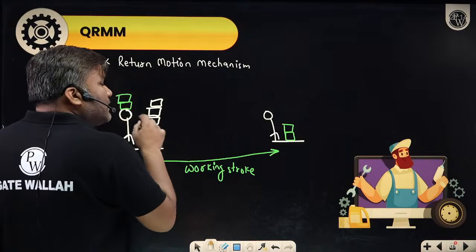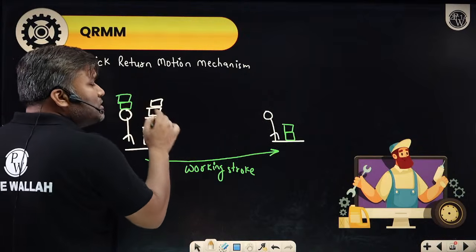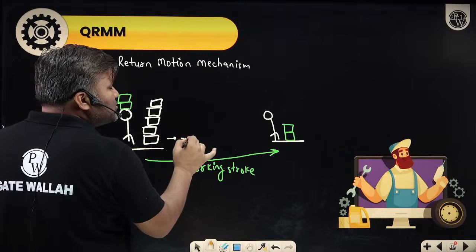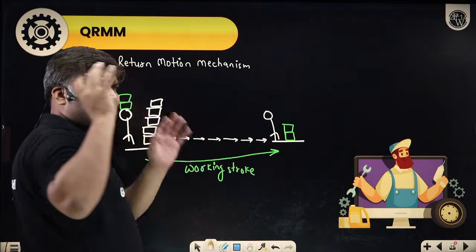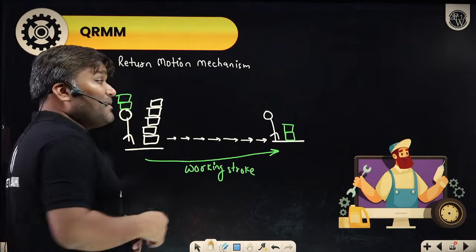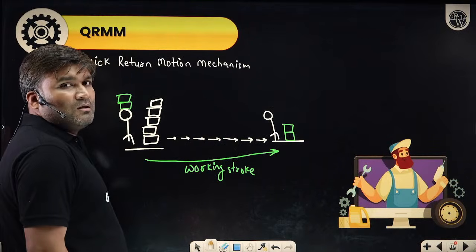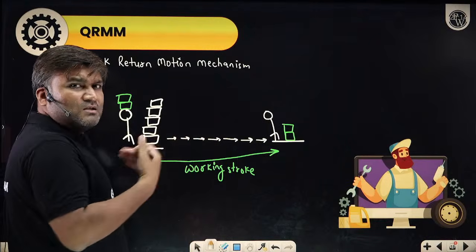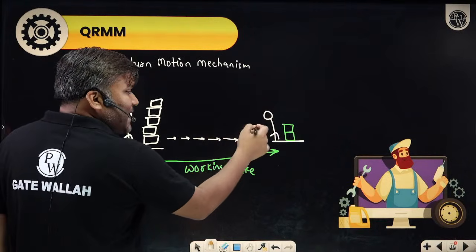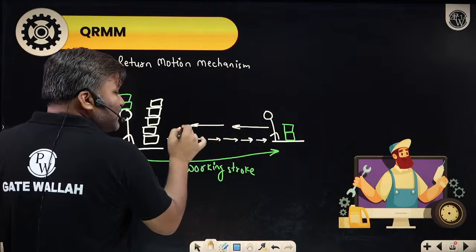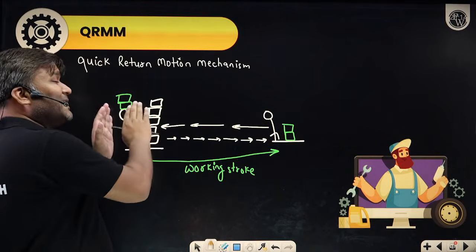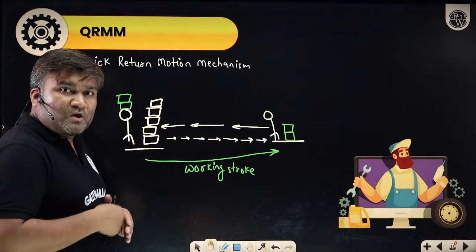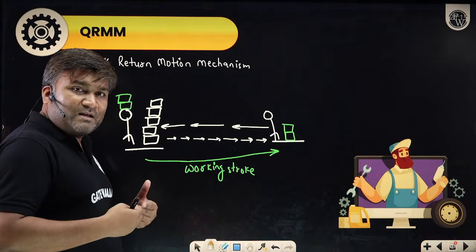Because I was earlier having load, I was moving slowly. Sir, I cannot run faster because I have huge load. But while you are coming back, I want, "Arey bhaiya, come fast, run." So while coming back, you are having high velocities. You are coming fast. Why? So that the next working stroke you can perform quickly. This is how we can increase the productivity.